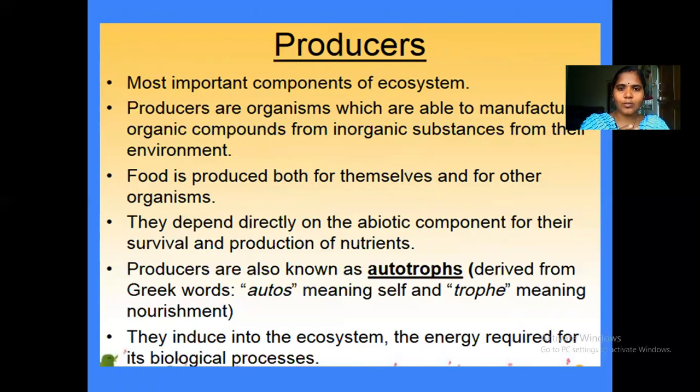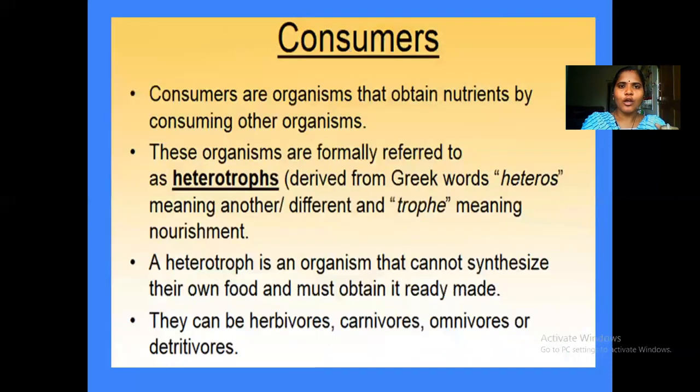By any source, it can be added to water, or else it will be available naturally in the soil. So they break down the bond, and that energy is utilized for the production of their own food. So they're called chemoautotrophs. They use chemical energy for production of food. So producers are all green plants, called photoautotrophs, and sulfur bacteria, which are called chemoautotrophs. They can synthesize their own food.